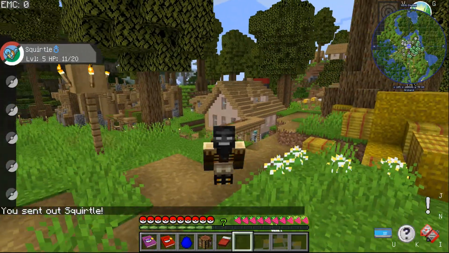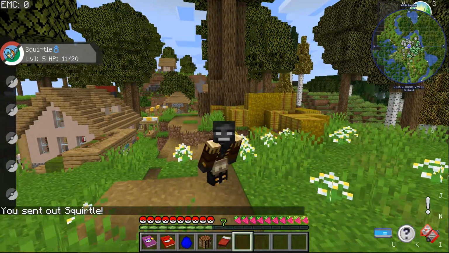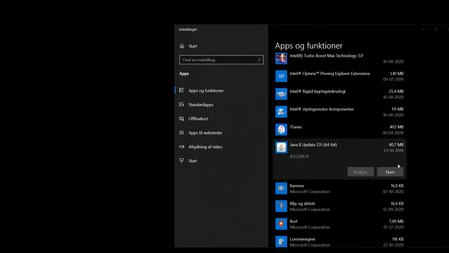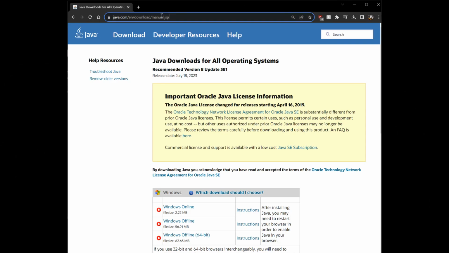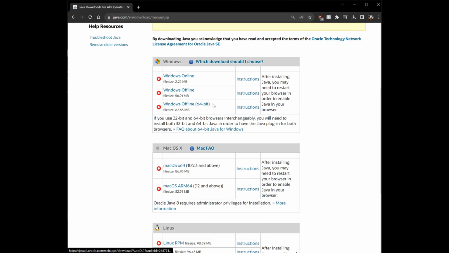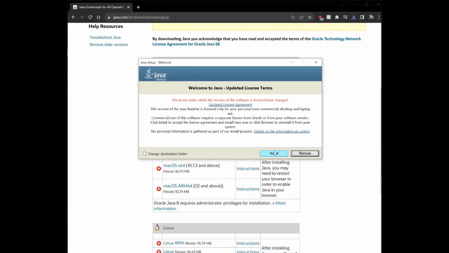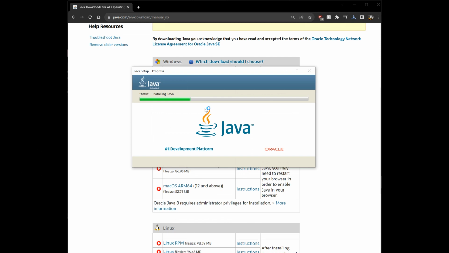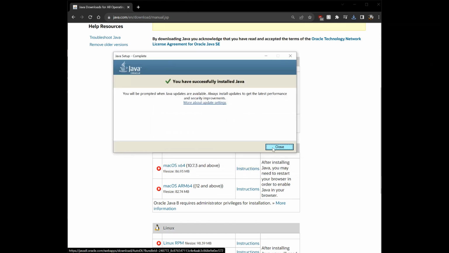If you're new to modded Minecraft, then I recommend that you uninstall the version of Java you have installed and then restart your computer. So first do that. Once you have restarted your computer, then you can go to the link in the description and get the 64-bit version. And it is important that you get the offline version. Now run the file and install it, and once you're done, then please restart your computer again.